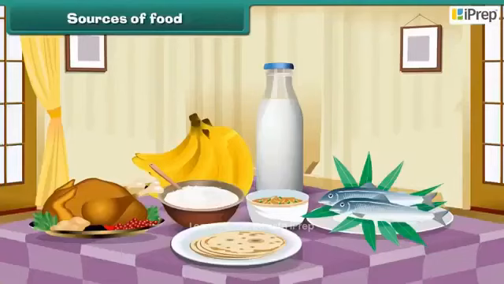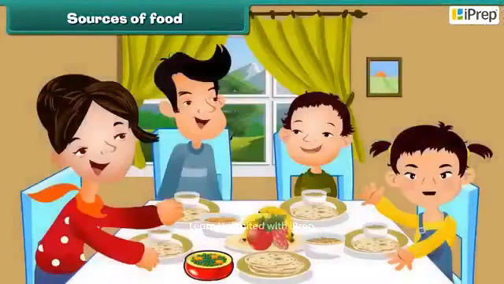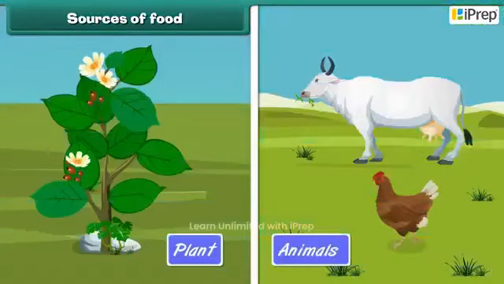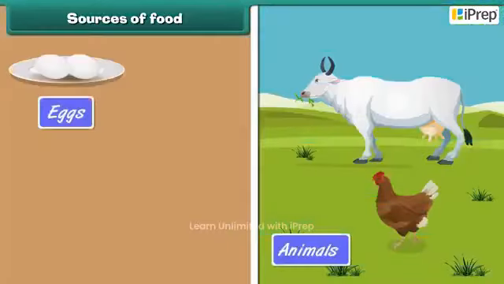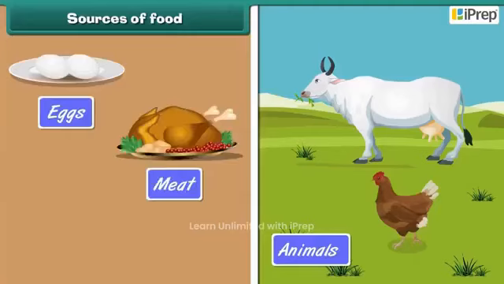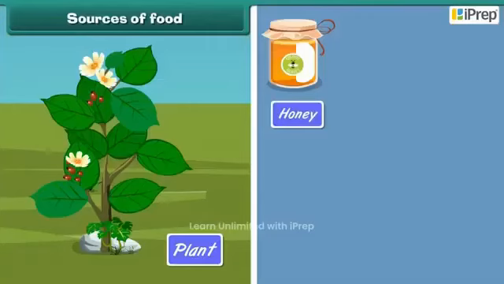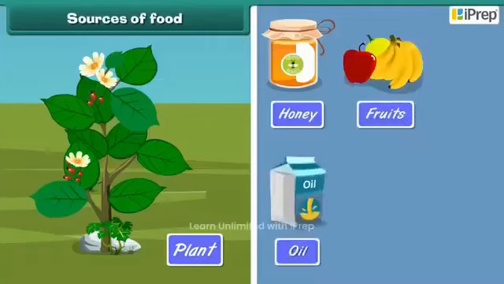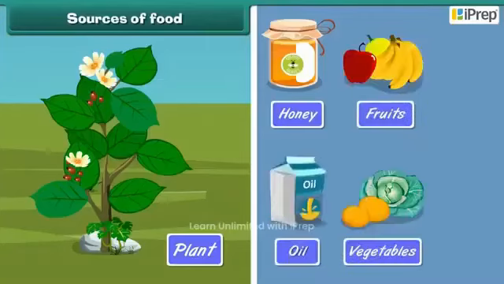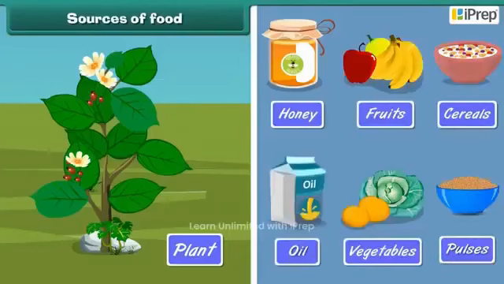Sources of food. The food we eat comes from plants and animals. We get egg, meat, and milk from animals. We get honey, oil, fruits, vegetables, cereals, pulses from plants.